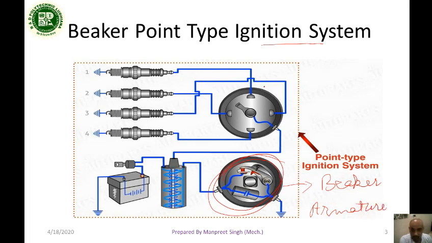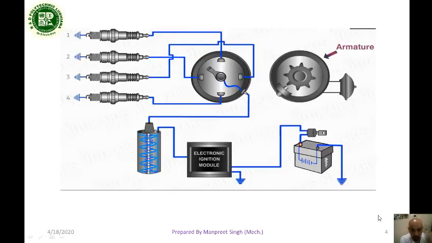The rest of the things are the same. In both there is a distributor, spark plugs, coil winding, battery, and ignition. The only difference is that the breaker is replaced with the armature.